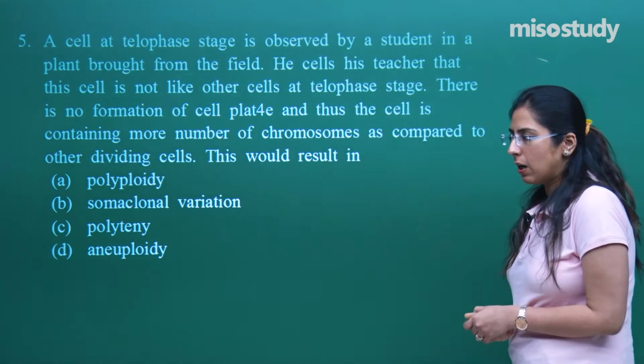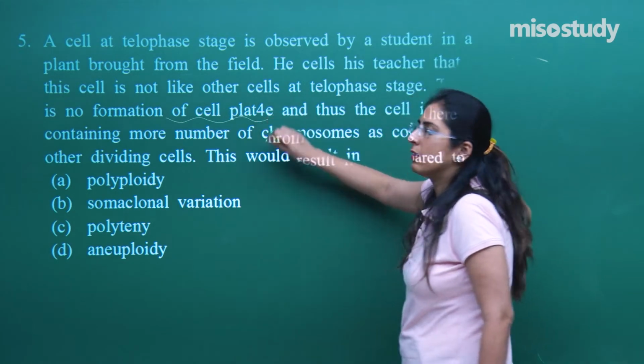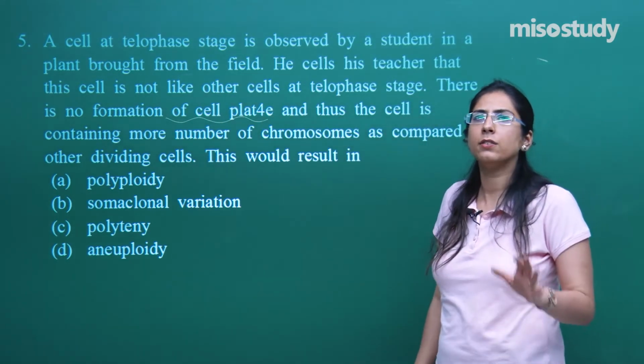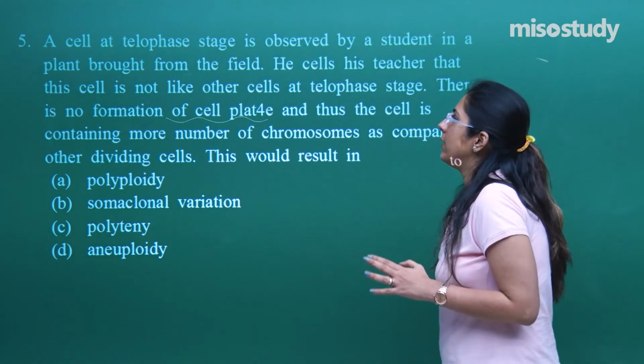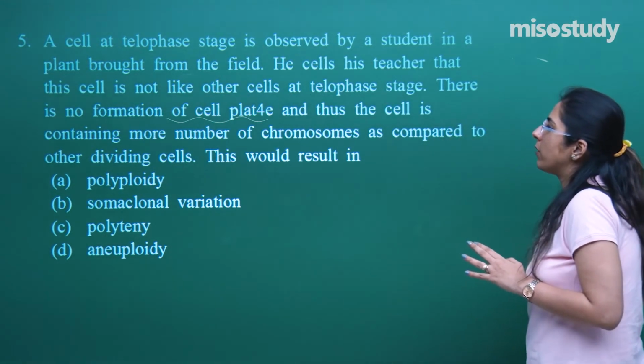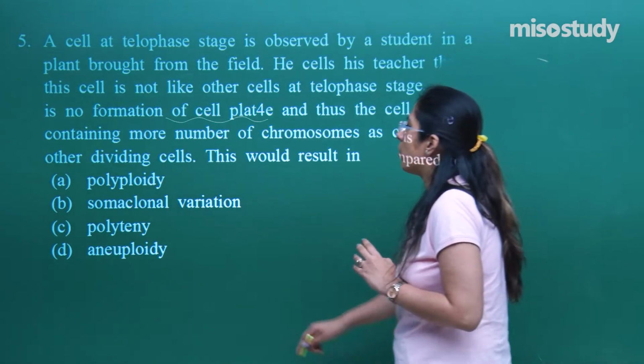This would be. Now what he saw that the cell plate was not there. That means in this case the cytokinesis is not happening. Another important thing was that he observed that they were having a more number of the chromosome.